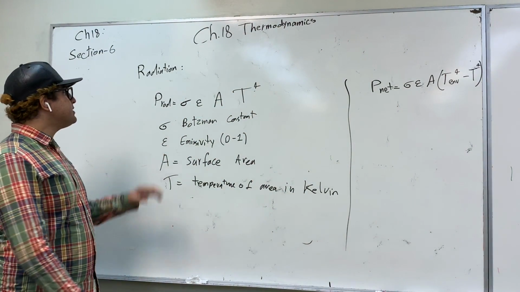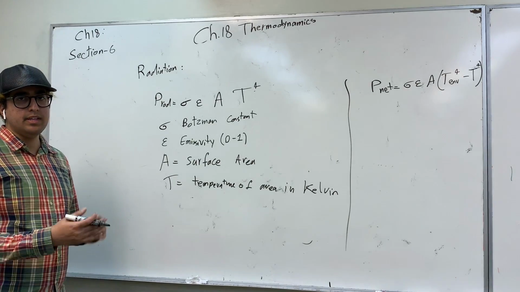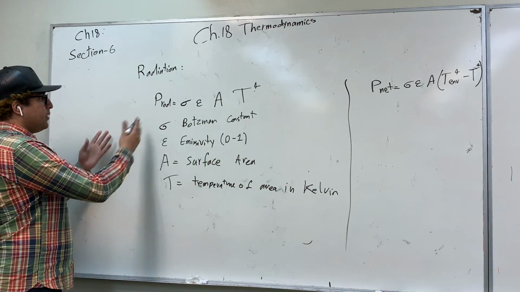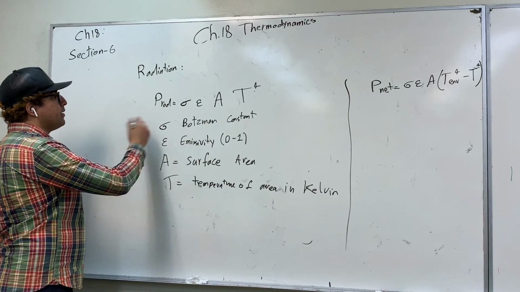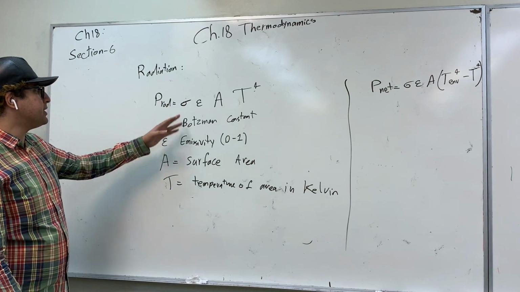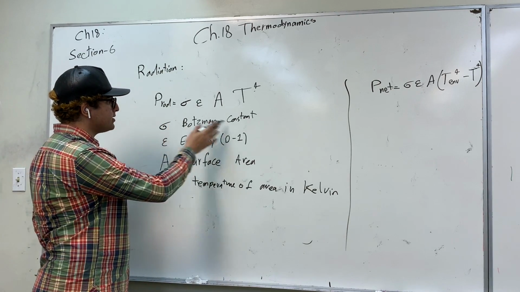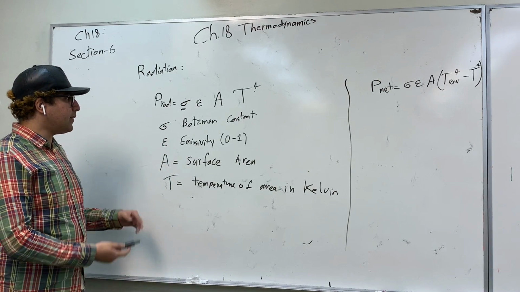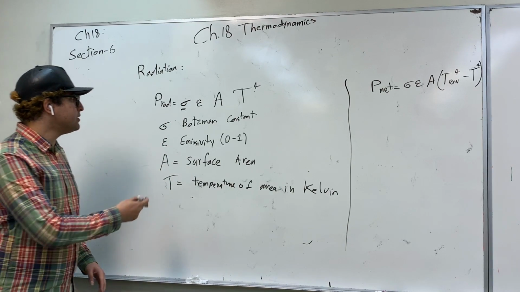Okay, so our last technique of heat transfer is radiation. The amount of energy that a body emits, or actually the rate at which a body emits energy, is equal to the Boltzmann constant, which is this. It's a value that's given, and it might be given in your equation sheet.